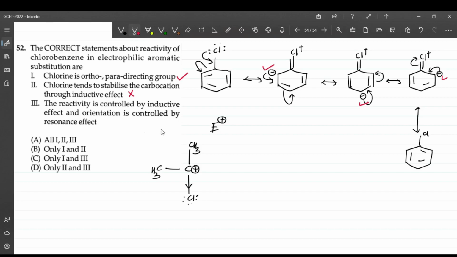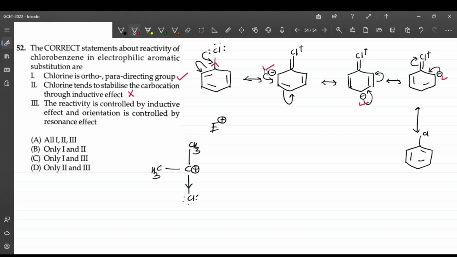The reactivity is controlled by the inductive effect, and orientation is controlled by the resonance. Since a halide is connected over here, the benzene will be less electron rich, because chlorine also shows a minus I effect. The minus I effect is dominant, so its reactivity towards electrophiles will be decreased. If you consider benzene and chlorobenzene, chlorobenzene's reactivity will be less compared to that of benzene, because it is pulling electrons through inductive effect.